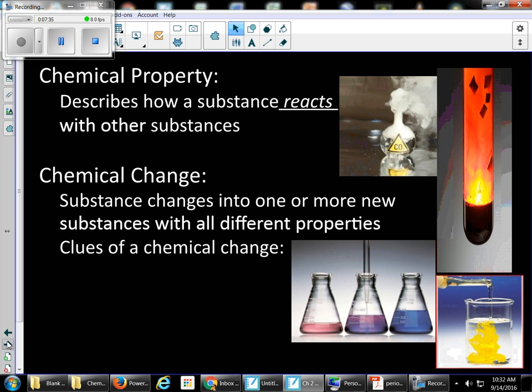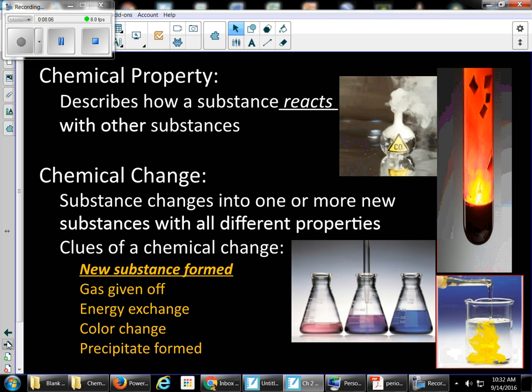And then lastly, a chemical change. A substance changes into one or more new substances with all different properties. Every time you have a chemical change, such as you add that sodium to water, you're going to get new substances with all new properties. So you get hydrogen gas, which is different than water and has all different properties than water. Hydrogen is explosive, water is not.